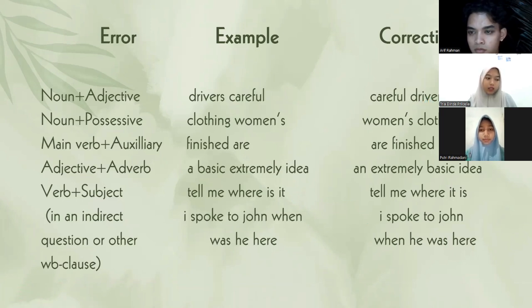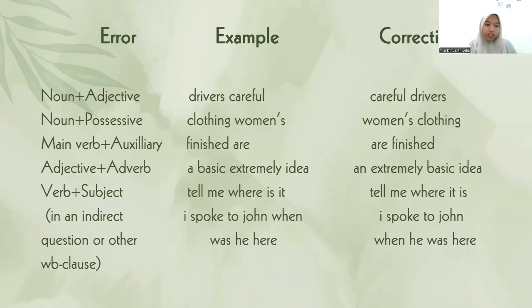And the fourth one is adjective plus adverb. Example: "a basic extremely idea". It should be "an extremely basic idea". And the next one is verb plus subject. The example is "tell me where is it", and "I spoke to John when was he here". And the correct is "tell me where it is" and "I spoke to John when he was here".